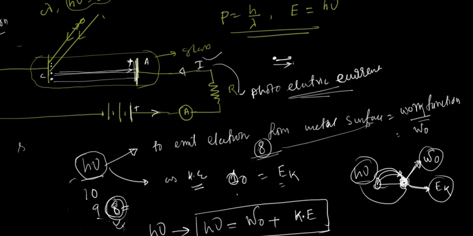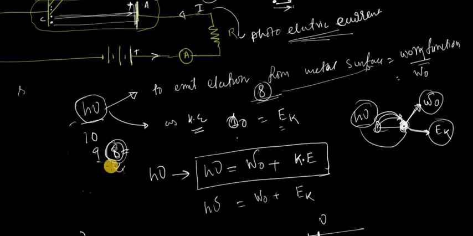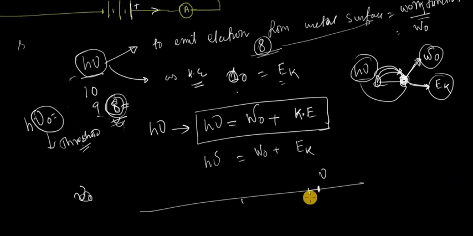Okay, so there is a minimum amount of energy required, and that energy is called the threshold energy, which is the minimum energy to show the photoelectric effect, and the frequency associated with that energy is called the threshold frequency, the starting frequency. That means at least this amount of frequency is required. Suppose this is your threshold frequency.